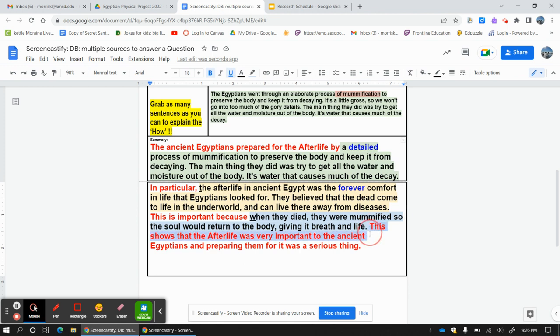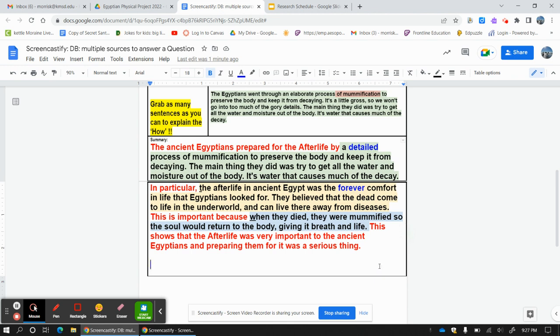Now I have to put my words explaining this. This shows that the afterlife was very important to the ancient Egyptians, and preparing them for the afterlife was a serious thing. Those are my words. I can't just use text evidence because those are somebody else's words. Even though I'm giving credit to those words, I still have to add my own words to call it my writing. So notice I have up here in red, my writing, the statement. Here, transition words, my words. Here, this is important because, my words. And then, of course, here on the end, I explain why. What does this show? What does this whole section talk about? And why do I need it here in my notes?